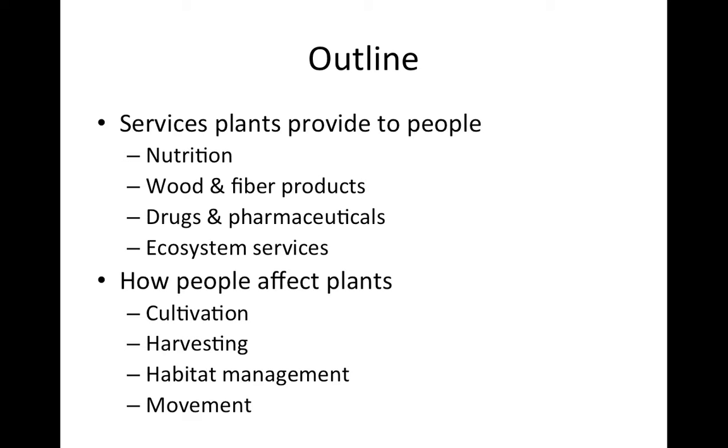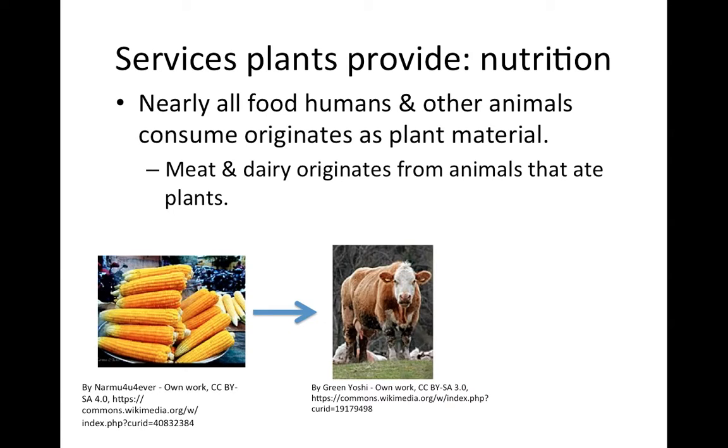These services include nutrition, wood and fiber products, drugs and pharmaceuticals, and ecosystem services. Then we will talk about how people affect plants. We'll talk very quickly about cultivation, harvesting, habitat management, and the involvement of people in moving plants between areas. So let's start with services plants provide, and the first one was nutrition.